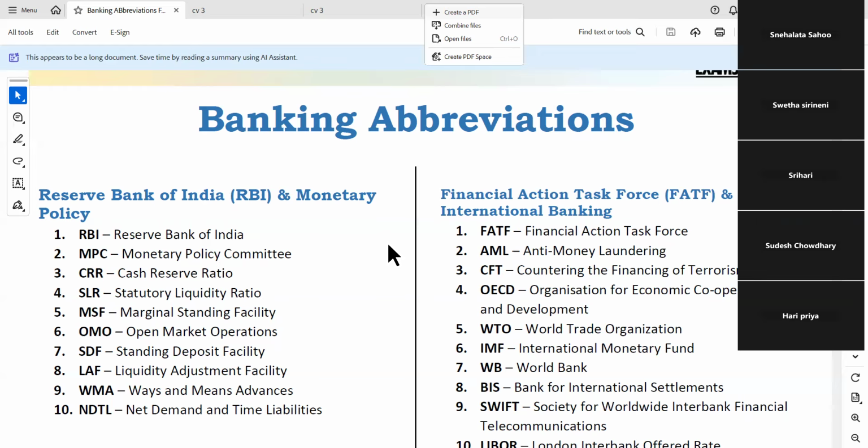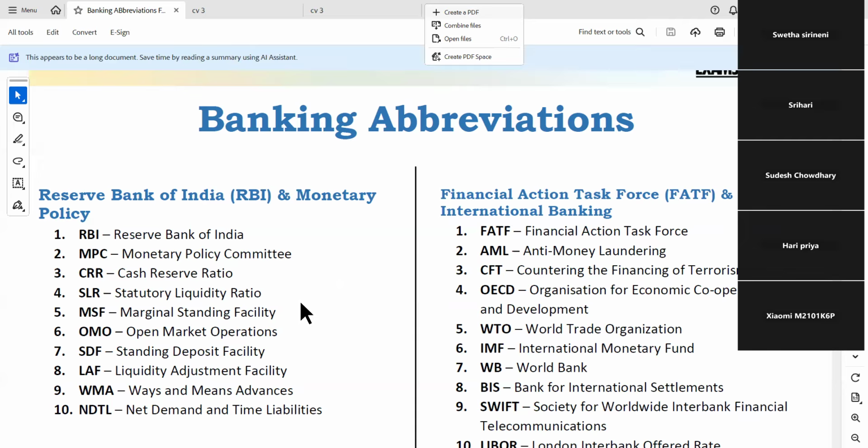Cash reserve ratio at present is 3.5. By the time you attend the interview, from November 1, it is going to be reduced to 3.25. From November 29, it will be reduced to 3% of NDTL, net demand and time liabilities. Don't expand, but simply say 3.25% of deposits. If they want you to explain, then you say it is NDTL. Regarding NDTL, please note down, go to Google and search what it is. Otherwise, I will tell you later on.